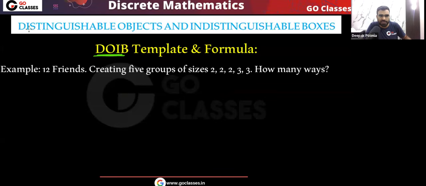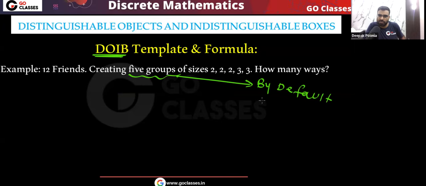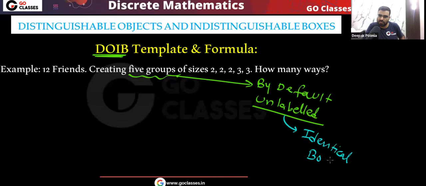Remember, this template is DOIB template because we need to create 5 groups. 5 groups we need to create, so by default these are unlabeled. So I can write it here that by default these are unlabeled. Very simple. Unlabeled simply means identical boxes. You can simply call them identical boxes. So this is our DOIB template.